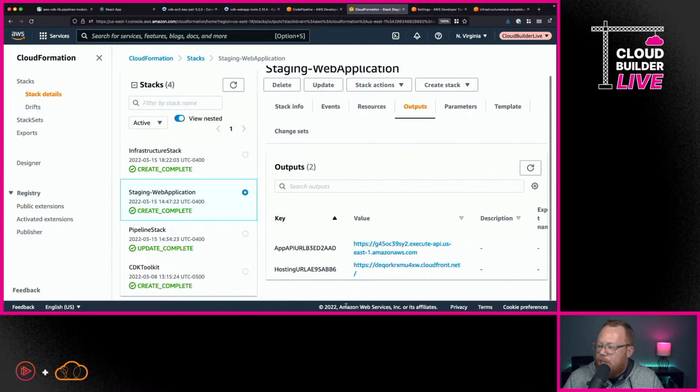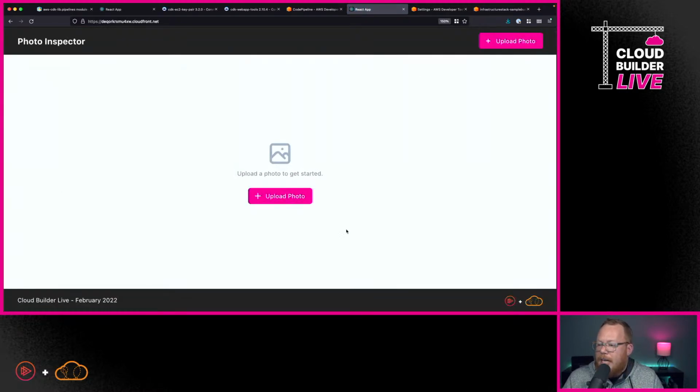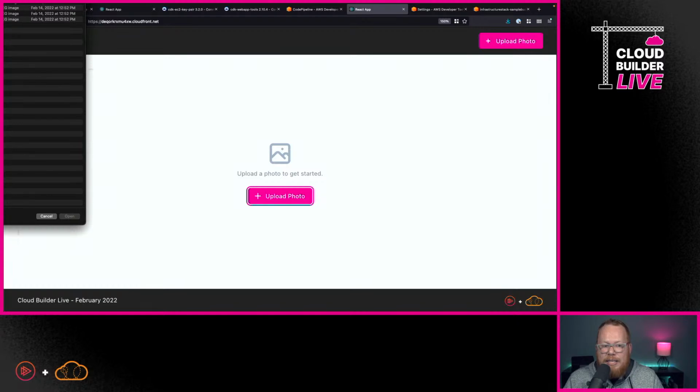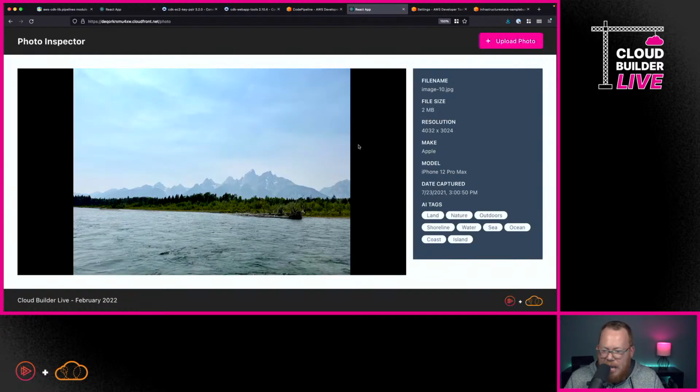If I go to outputs, I'm going to be able to click here on this hosting URL, and you'll see here that this brings up our web application. And I'll make this bigger, and I'll actually show you this working end to end. So I'm going to go ahead and pull in an image, and we'll see here that it's loading. And now we're actually able to pull in and see here that we have our photo, and we're pulling in real data this time, not just mock data.